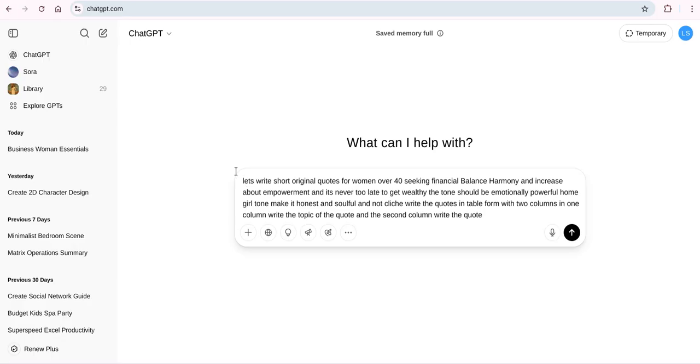Homegirl, this is what you need to say to ChatGPT. Let's write short original quotes for women over 40 seeking financial balance, harmony, and increase about empowerment. And it's never too late to get wealthy. The tone should be emotionally powerful, homegirl tone. Make it honest and soulful and not cliche. Write the quotes in table form with two columns. In one column, write the topic of the quote. The second column, write the quote. It's very important you use that last line.